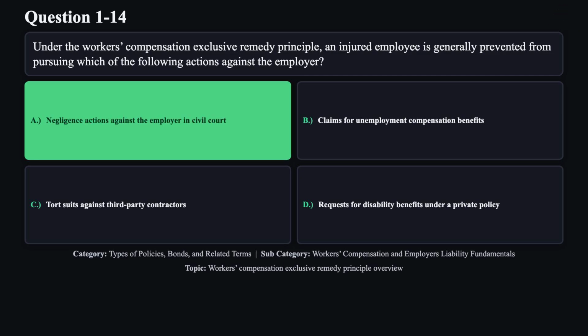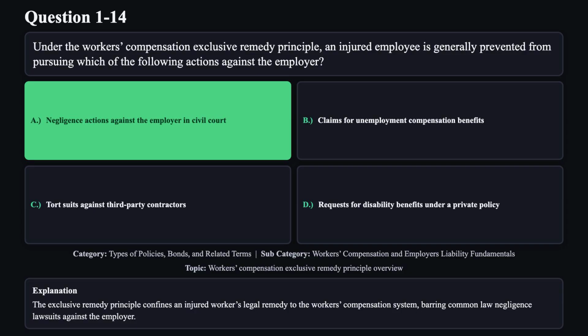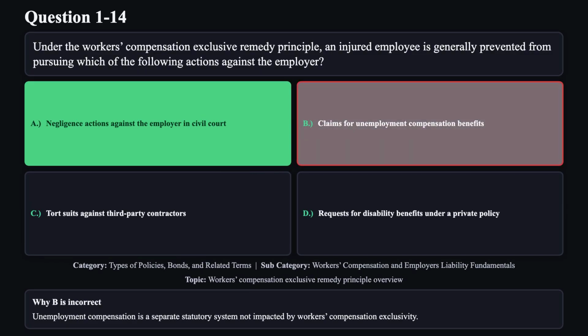The correct answer is A. The exclusive remedy principle confines an injured worker's legal remedy to the workers' compensation system, barring common law negligence lawsuits against the employer. Reason B is not correct. Unemployment compensation is a separate statutory system, not impacted by workers' compensation exclusivity.